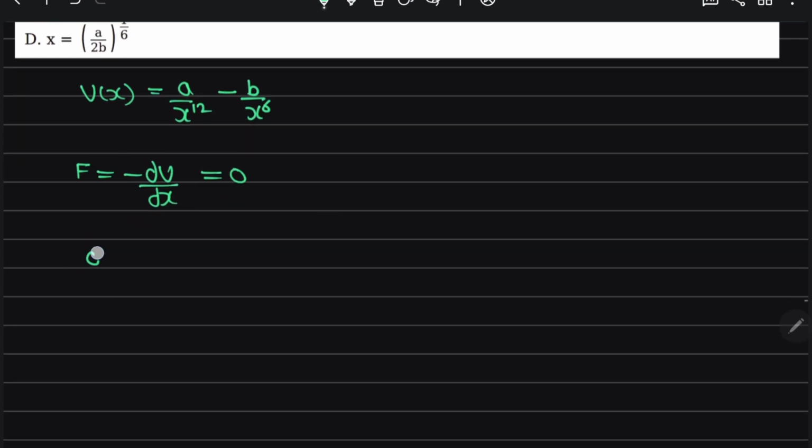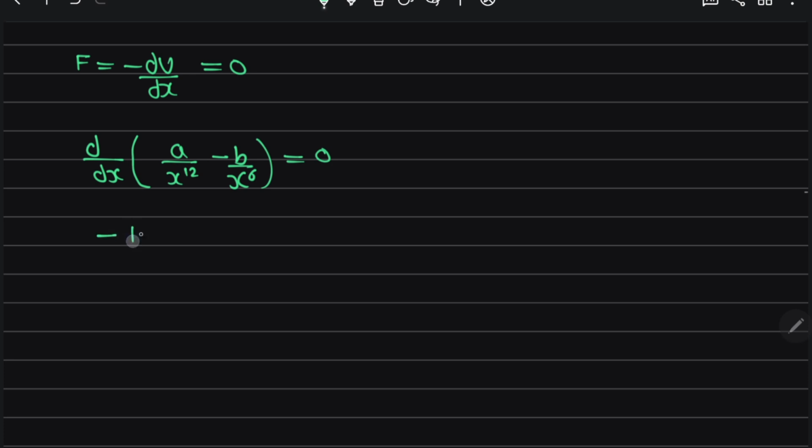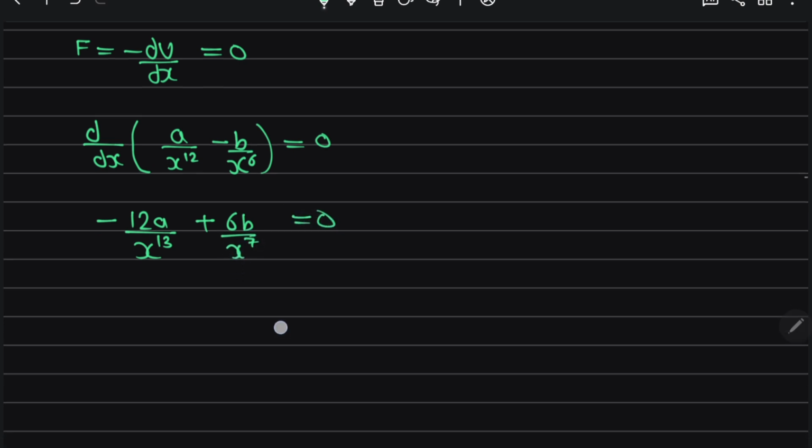So I differentiate this equation, dU by dx, that is a upon x to the power 12 minus b upon x to the power 6, that is equal to 0. So minus 12a upon x to the power 13, then minus minus plus 6b upon x to the power 7, that is equal to 0.